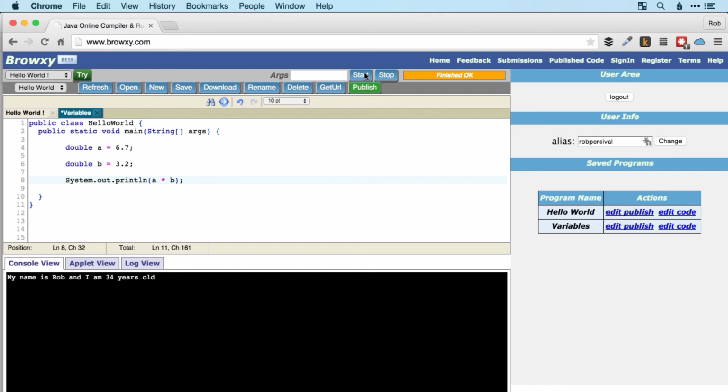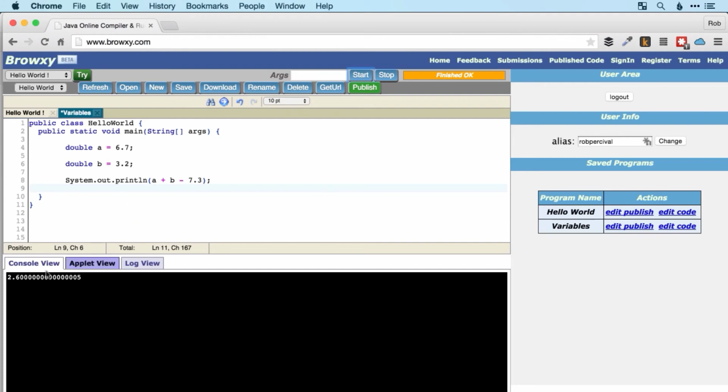So A star B means A times B, and that will give us whatever 6.7 times 3.2 is. There we go. We can add them together, of course. Similarly, so 9.9, and we could subtract, I don't know, 7.3 from that as well. That will work that out for us.